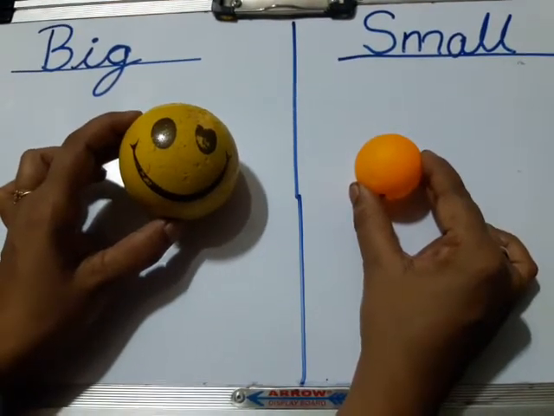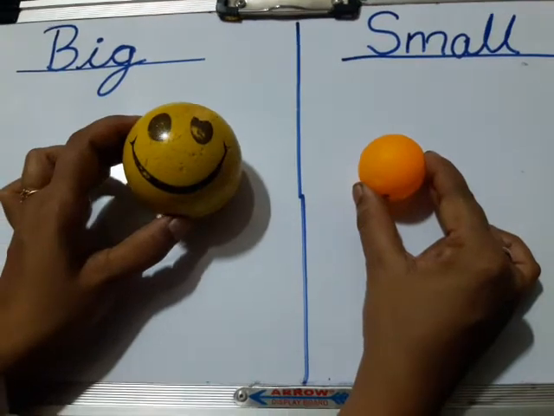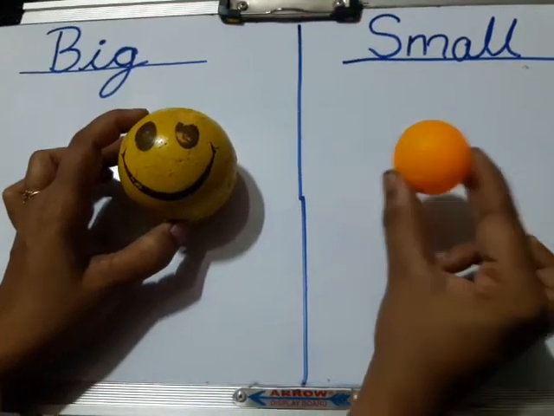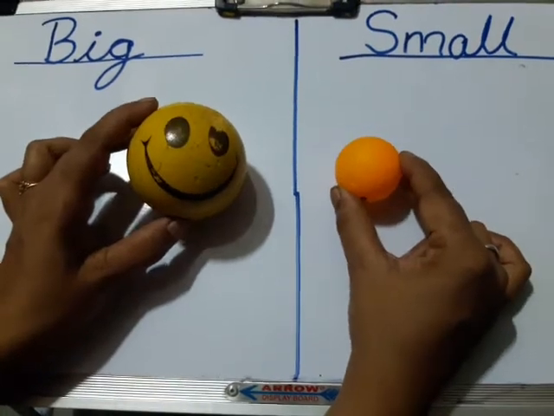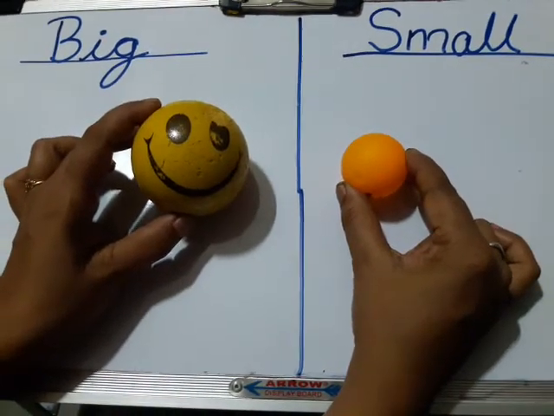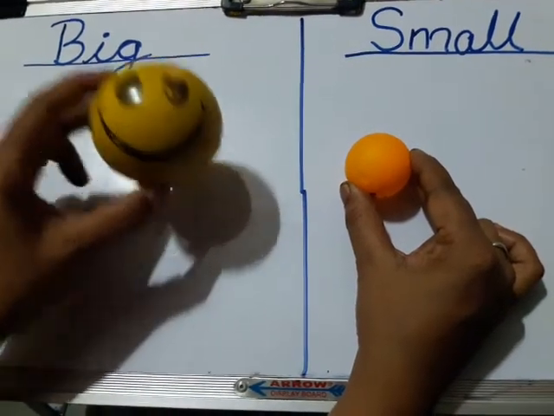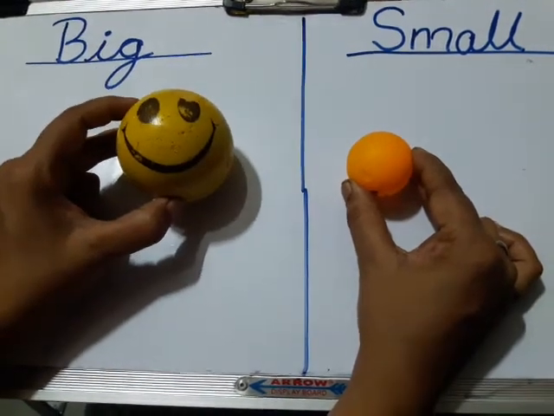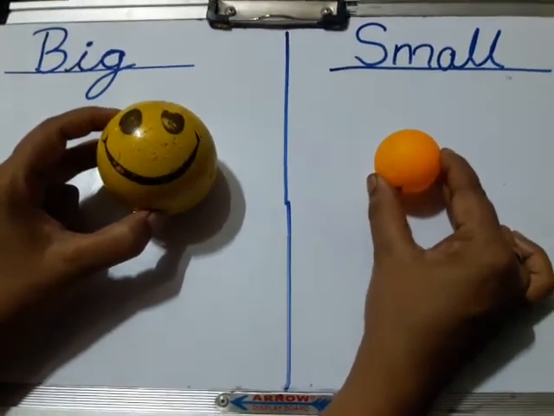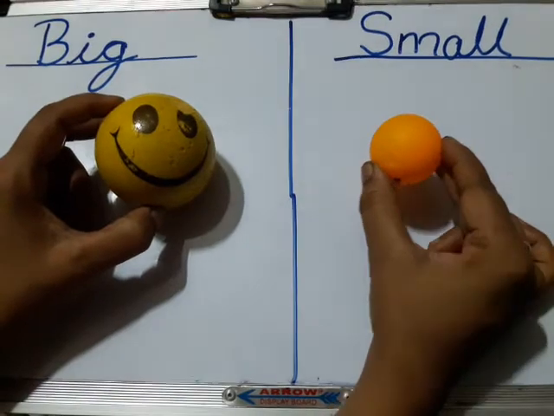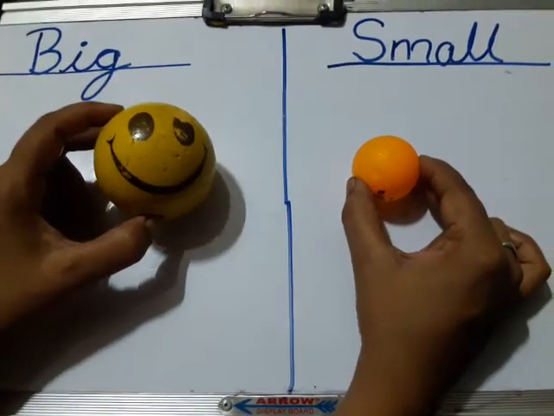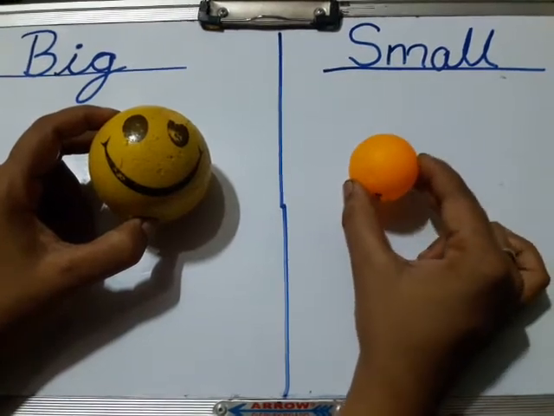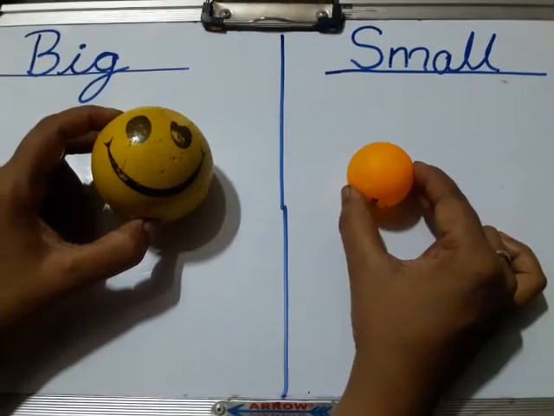This yellow ball is bigger than this orange ball. Can you see the difference? Big ball, small ball. Big मतलब बड़ा, small मतलब छोटा.